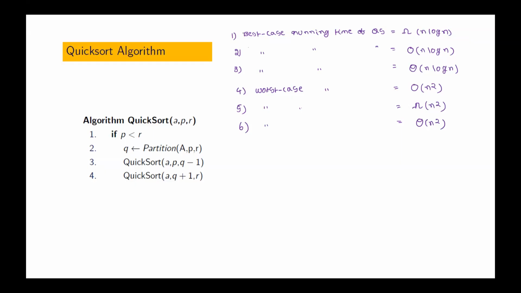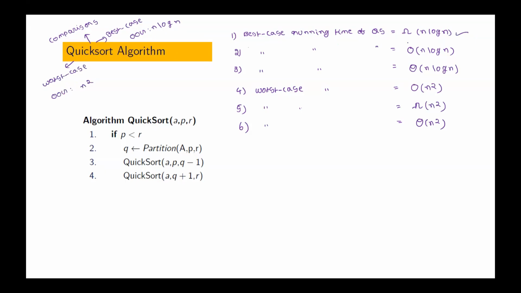First one, because in the best case, what are the operations we are counting? Comparisons. The order of growth is n log n. In the worst case, order of growth of comparisons is n square. Hence, best case running time of Quicksort is big omega of n log n.